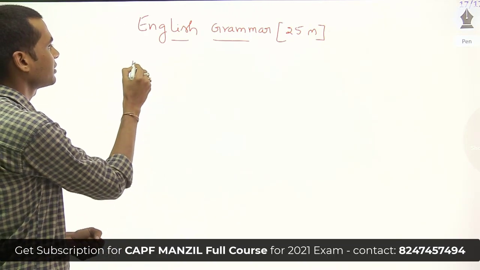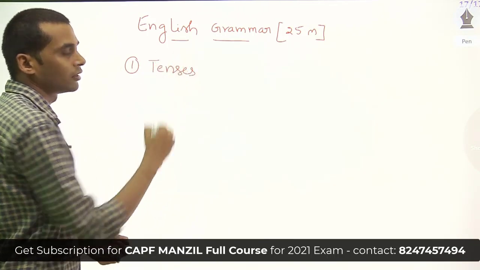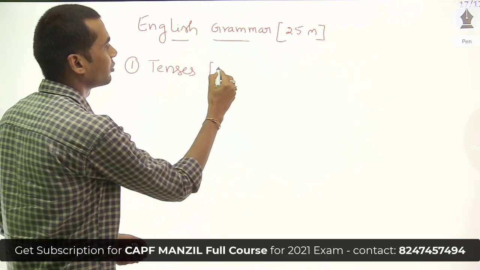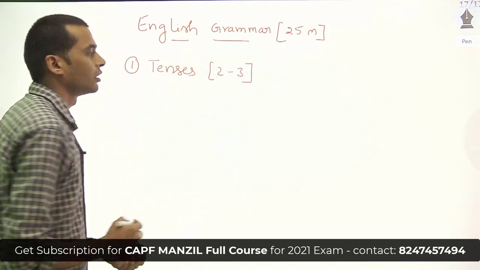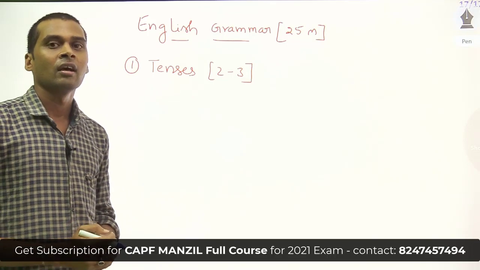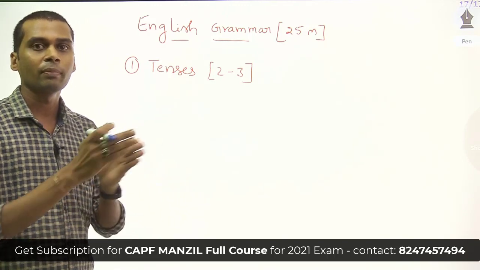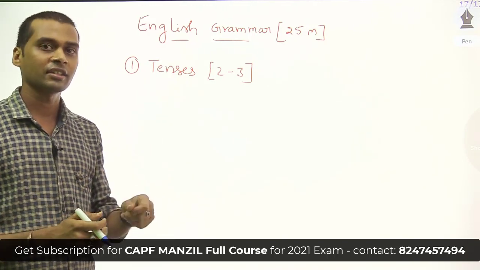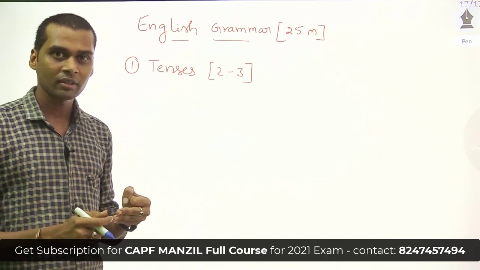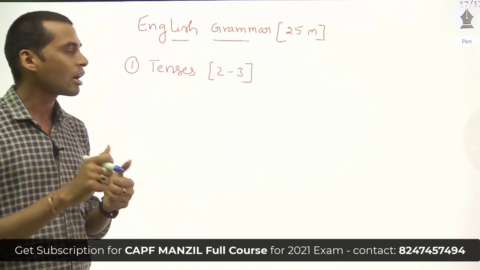The first topic in English grammar, and the most important topic, is tenses. The weightage for tenses is 2 to 3 marks. Here we will be asked how to convert a tense: present tense to past tense, simple present to simple past, past continuous to past perfect, likewise. Actually we have 3 tenses in English grammar, that is present, past and future. We are going to discuss all these tenses in the coming classes.